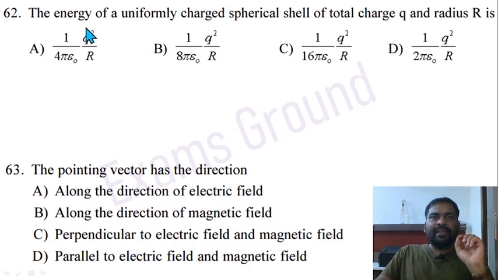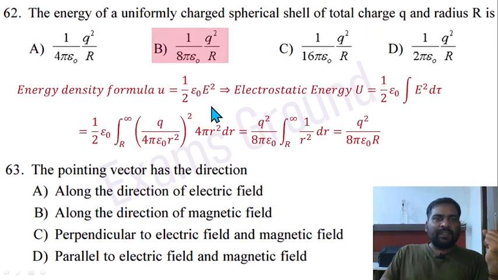Question 62. The energy of a uniformly charged spherical shell of total charge q and radius r is. Use the energy density formula, do the integration, and the answer is going to be q square by 8 pi epsilon naught r. Option B is correct here.